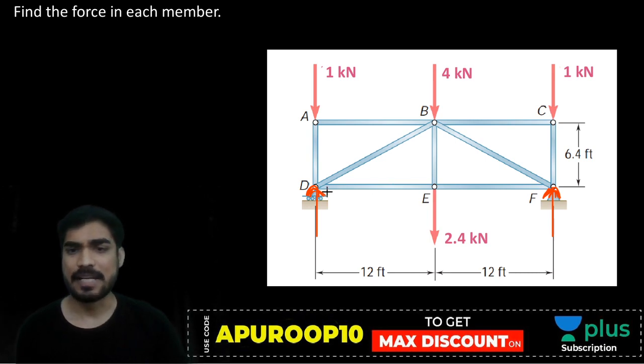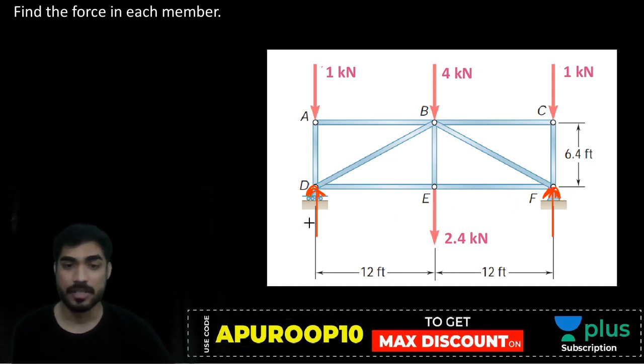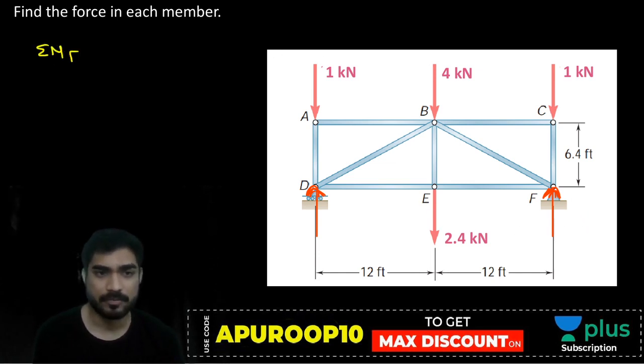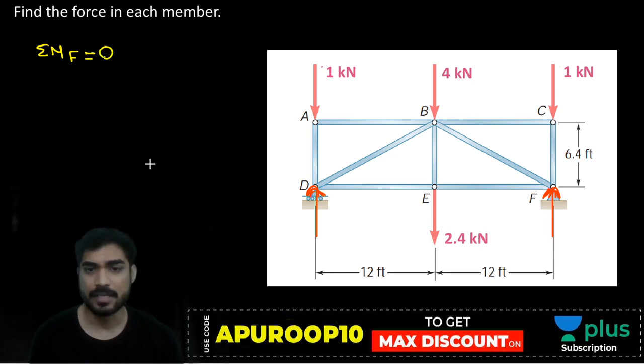So if I calculate reaction, what will you get? See, there is no horizontal force. So horizontal reaction here will become 0. This is hinge, but horizontal reaction will become 0 because there is no horizontal force. And here there will be only vertical force because roller support. Now take moment at F. What will you get?